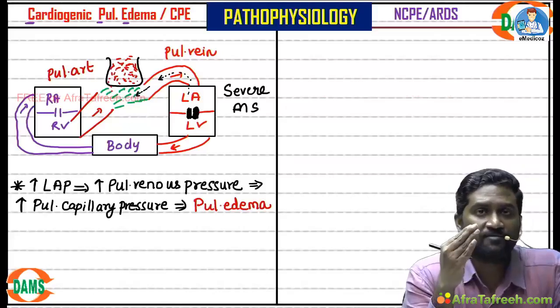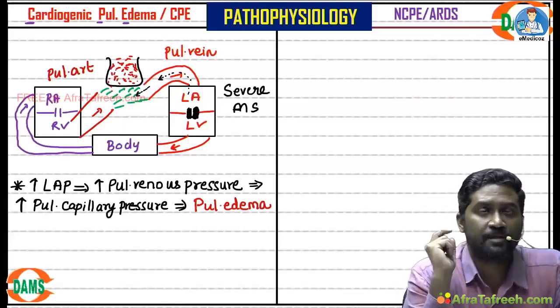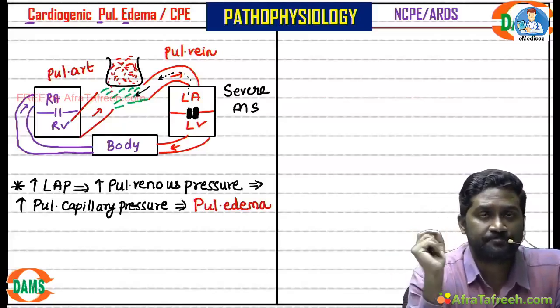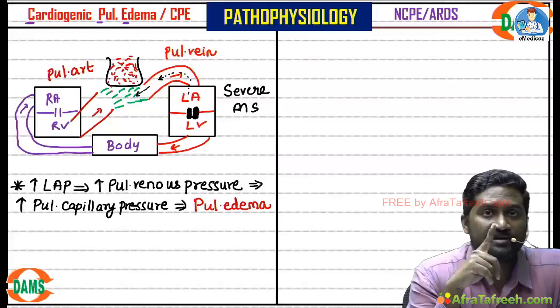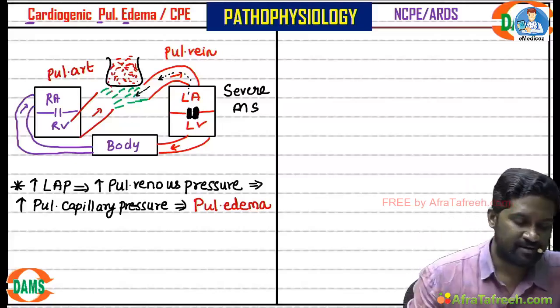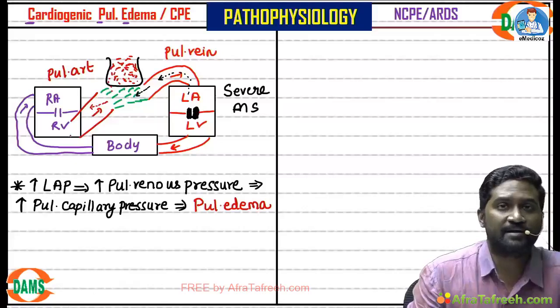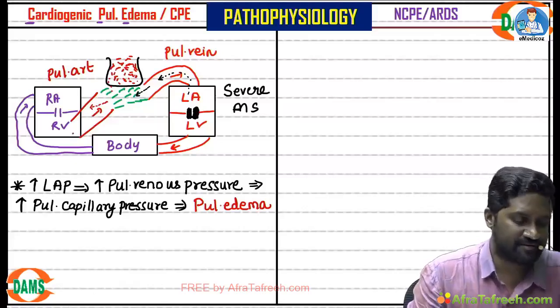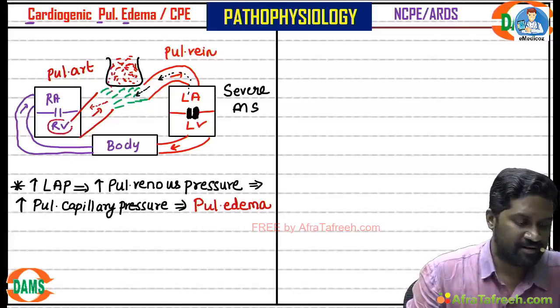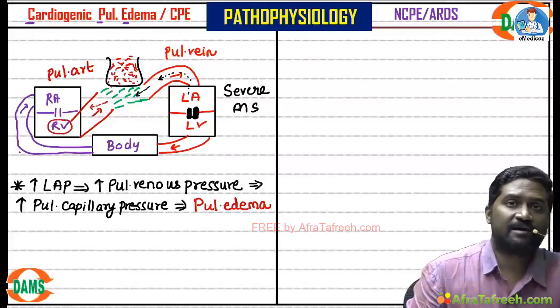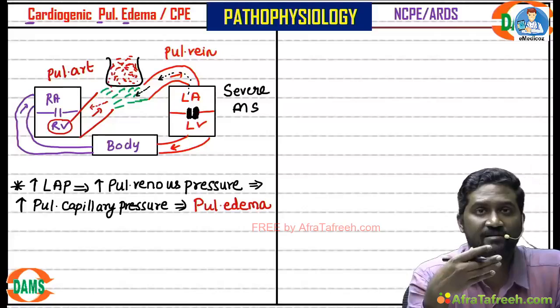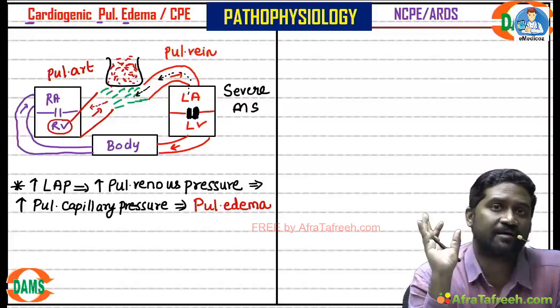This blood and fluid can be expectorated as pink frothy sputum. Then if at all the disease is not controlled at this level, the pressure in the pulmonary capillaries can be transmitted into the pulmonary artery, resulting in pulmonary arterial hypertension. And my right ventricle is never used to such high pressures. Your right ventricle can give up, resulting in right heart failure.